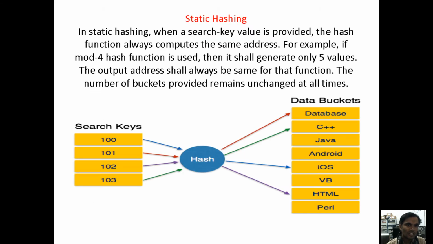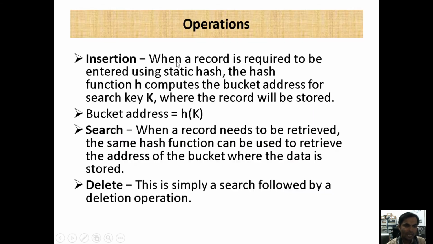Now, what operations are there under static hashing? We have insertion, search and delete. When a record is required to be entered using the static hash function, h computes the bucket address, just now I said h of x. If you want to search for a value, you can search under static hashing. When a record needs to be retrieved, the hash function is used to get the address of the bucket where the data is stored. Deletion works the same way, with the help of the hash function.